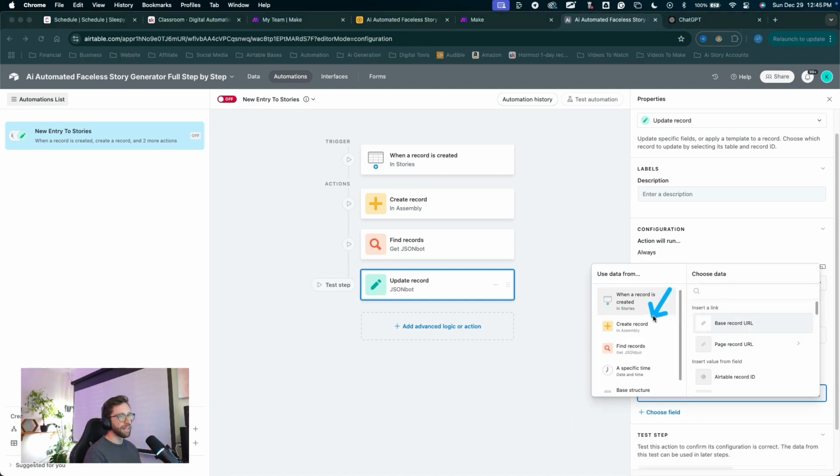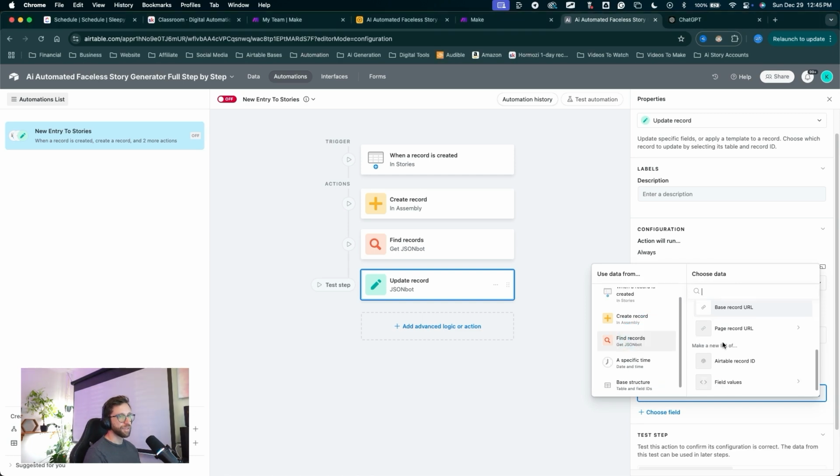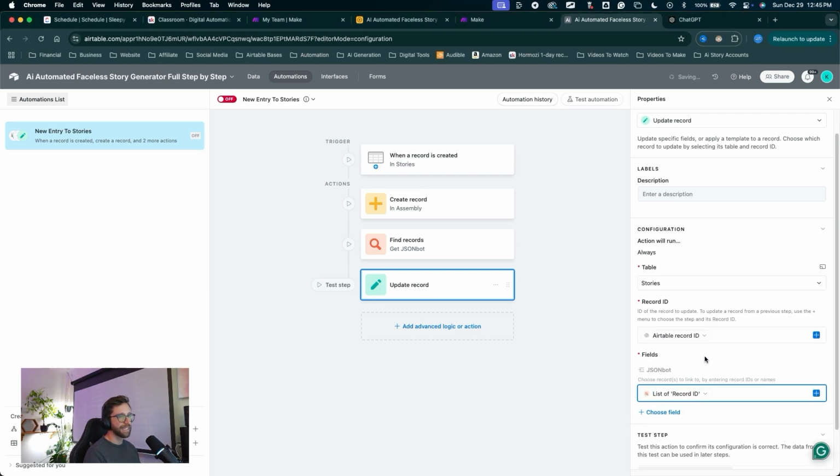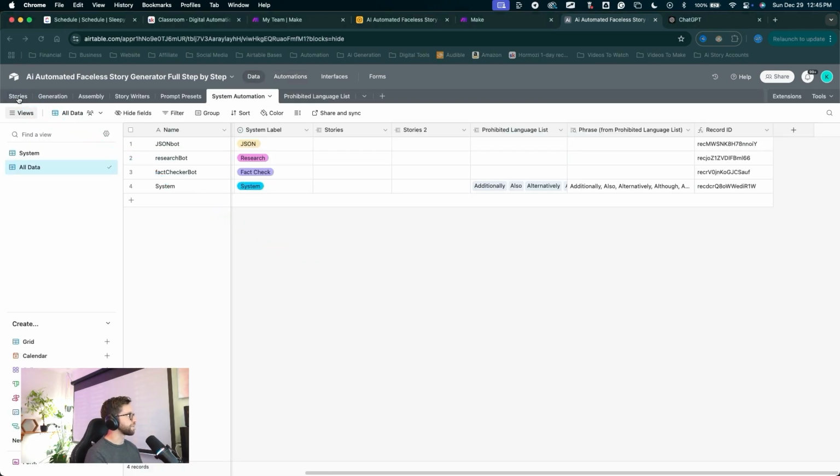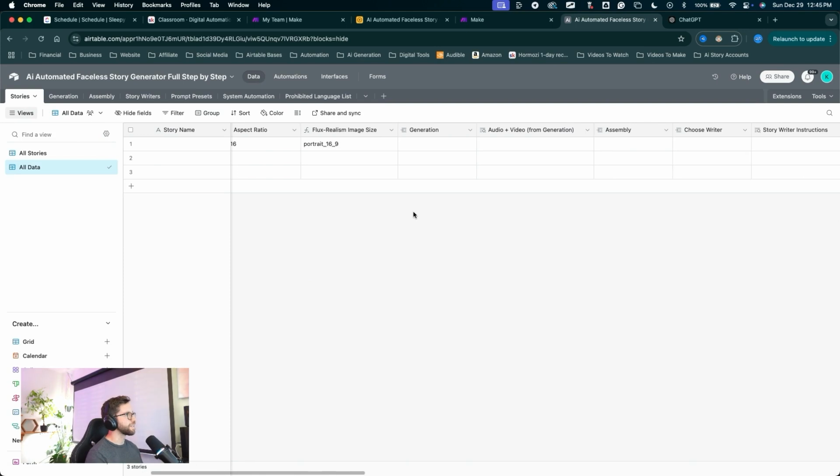Click the plus. Let's find a record and we'll scroll down to the field values and the record ID. Great, congratulations. First automation complete. Let's go ahead and toggle it on and we can watch what this one actually does here. Let's jump into the data, jump into stories. Let's find our JSON bot field. There it is.